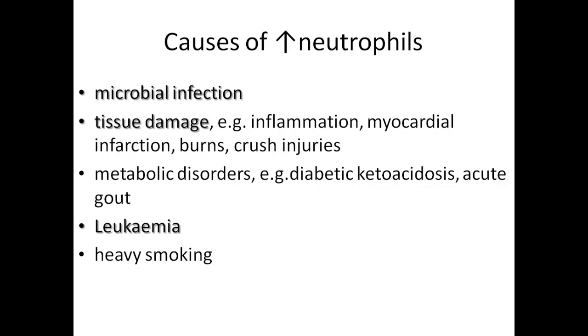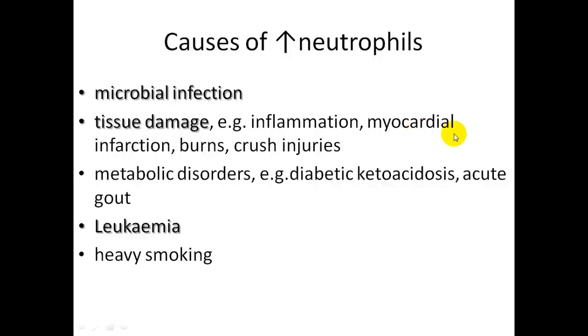So tissue damage can result in inflammation, such as myocardial infarction. This inflammation is caused either by injury or by infection by an organism. Myocardial infarction is due to lack of oxygen, so the cell dies. The lack of oxygen to these cardiac cells, the myocardium, causes infarction, which is the total death of the myocardial cells as a result of hypoxia, as a result of the extreme absence of oxygen.